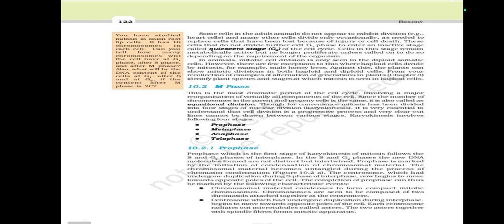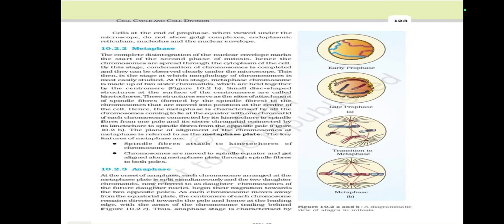Centrosome, which had undergone duplication during interphase, begins to move towards opposite poles of the cell. Each centrosome radiates out microtubules called asters. The two asters together with the spindle fibers form the mitotic apparatus.